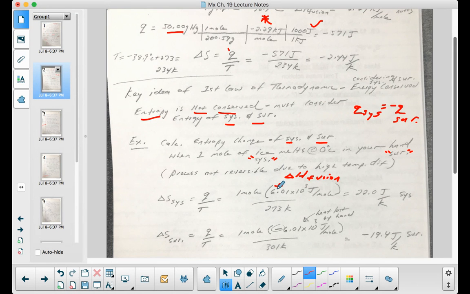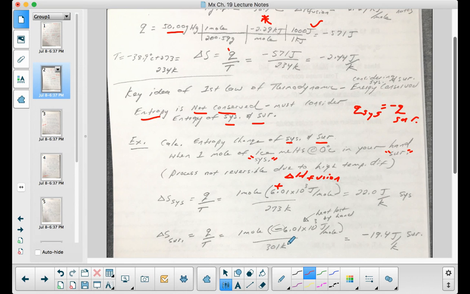But now the amount of heat that the ice has to take in is released from the hand. And so I'm going to use a negative 6.01 times 10 to the third joule per mole. And then I'm going to divide that by the temperature of the hand, which is, I did a conversion here without giving you a temperature in Celsius.